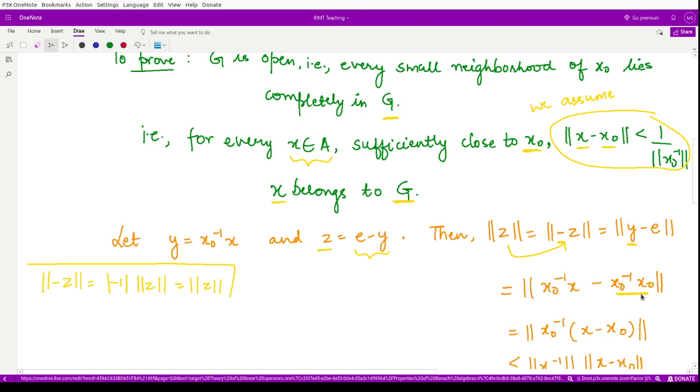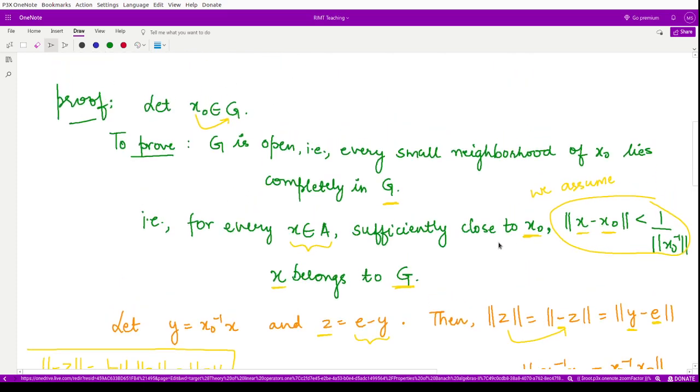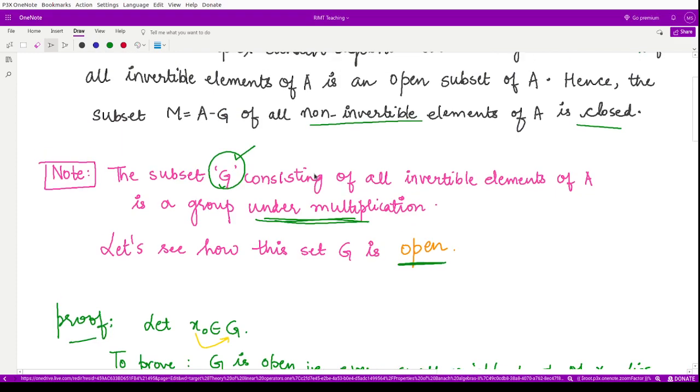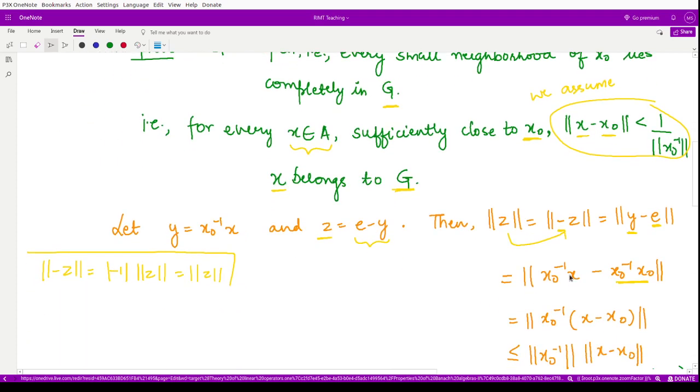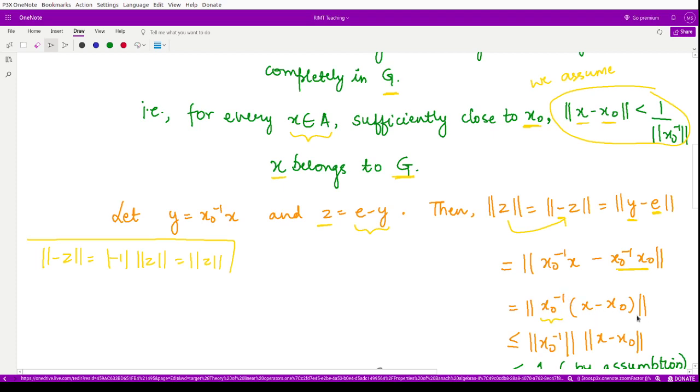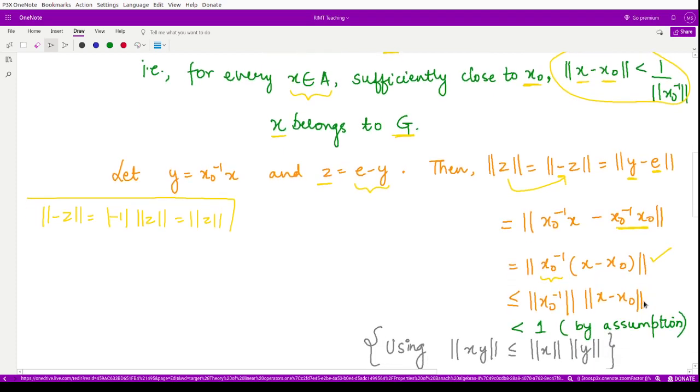And why is this equal to e? Because we assumed x naught belongs to G, and G is the set of all invertible elements, so x naught is obviously invertible. We can take x naught inverse common, and using the property of the multiplicative identity in Banach algebras, the norm of x naught inverse x minus x naught is less than or equal to the norm of x naught inverse times the norm of x minus x naught.